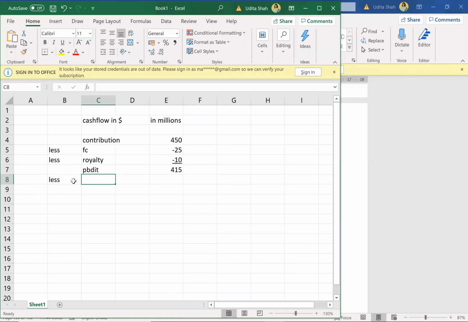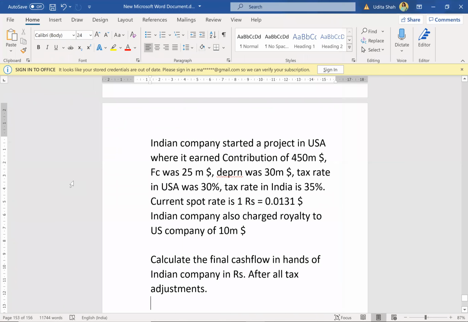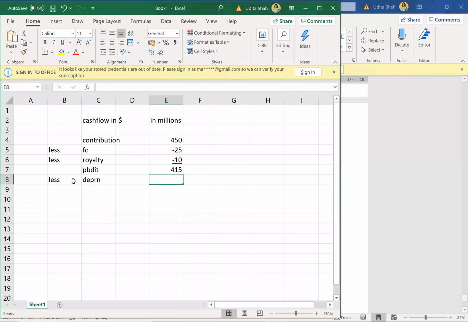Less depreciation of 30 million. So what I'll get is PBIT or PBT, because there is no interest. That is 415 minus 30, so 385 is the PBT.